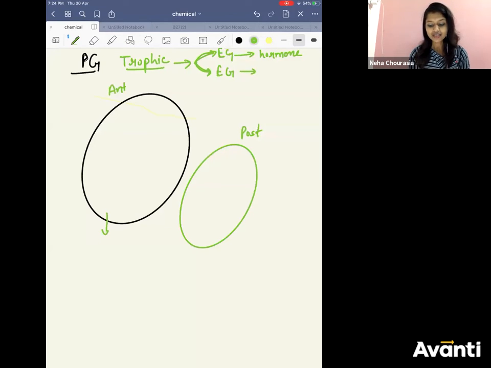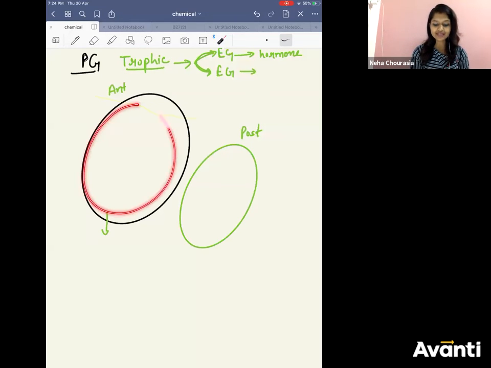Wherever you see trophic, it means its work is to pass the message to other endocrine glands to secrete their hormones. Cool? So that is the meaning of trophic hormone.